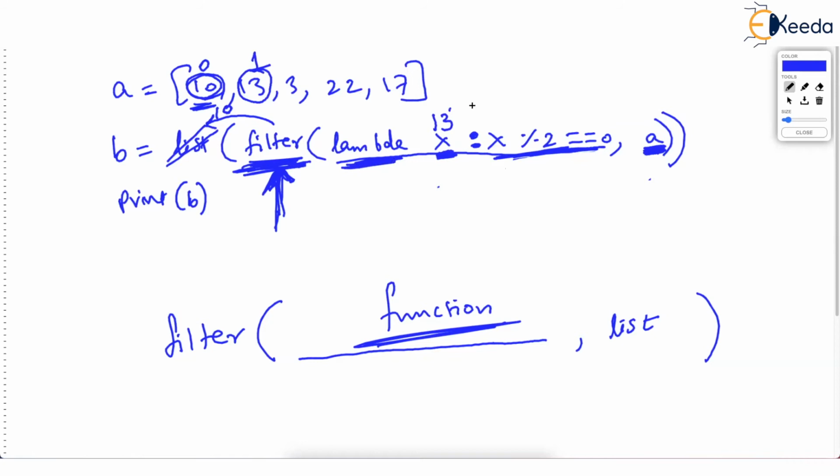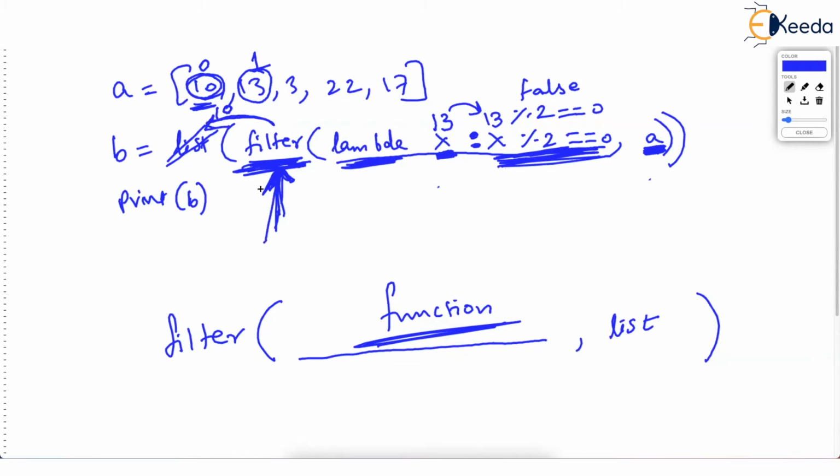And this 13 is passed to the expression. Now it will check whether 13 % 2 is really 0. Now this is false, isn't it? 13 when divided by 2, remainder is not 0. So this test has failed for 13. So 13 will not be filtered out, will not be in the result. 10 is in the result, but 13 won't be in the result.